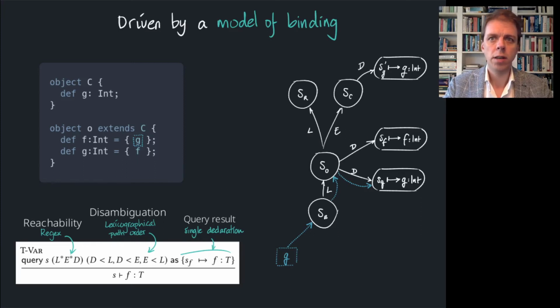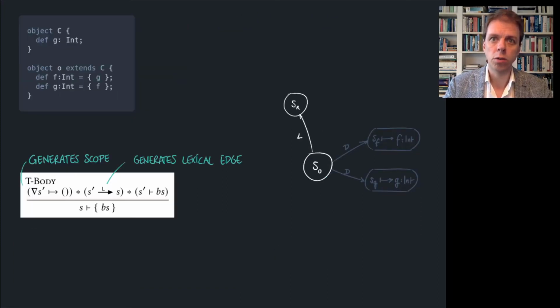Now that we have an idea of how resolution works, how do Statix rules specify this scope graph model? The rules of a Statix specification are close to regular typing rules. However, they use special constructs to assert the structure of the scope graph. Let's first look at the rule for the body of the object and the relevant part of the graph.